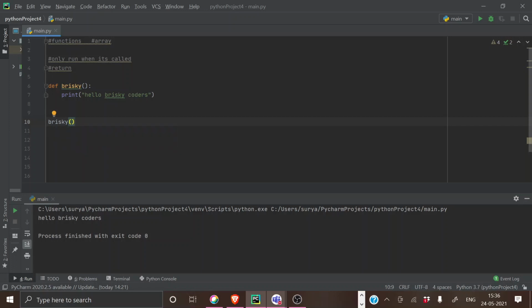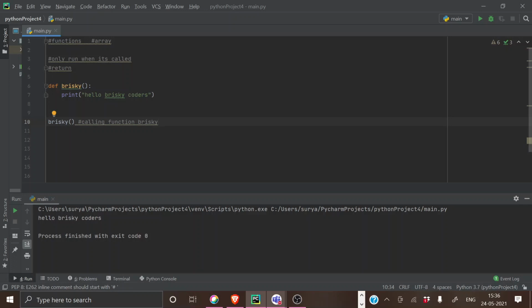So this line, line number 10, implies you are calling the function Brisky. Got it? That is what you asked, right? What does it mean by calling? Okay. Yeah, got it. So this is the basic example of how a function works.